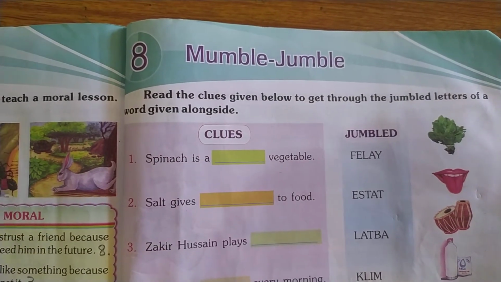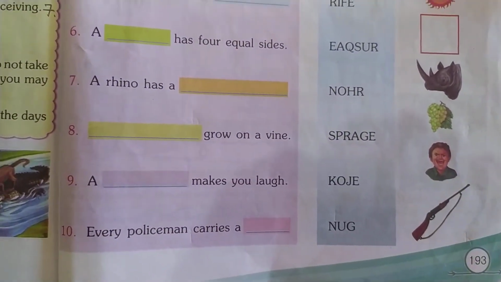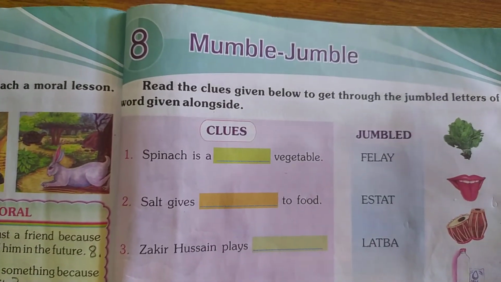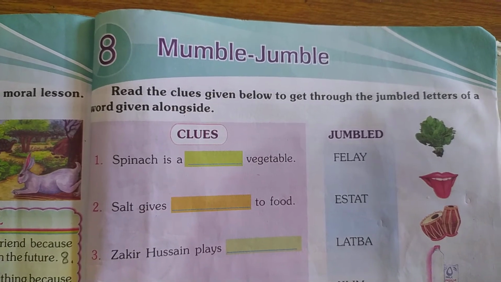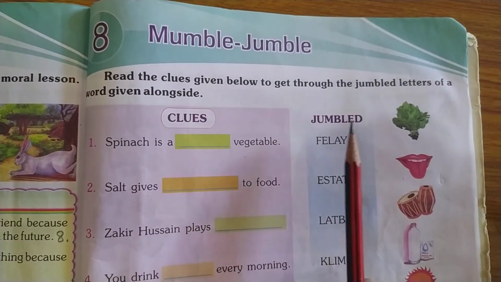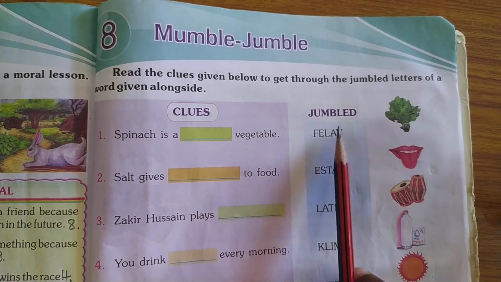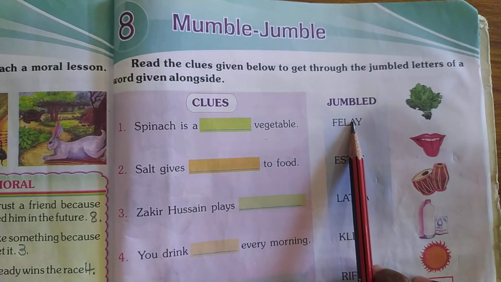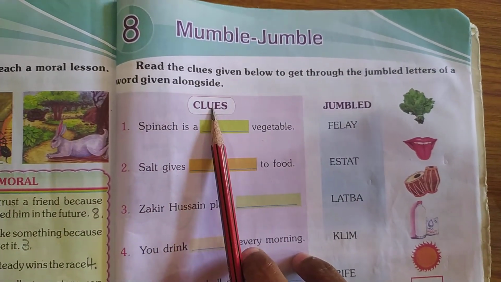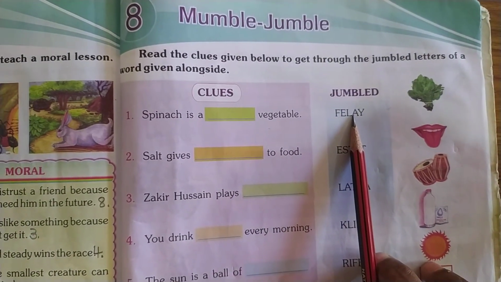So children, lesson number 8, Mumble Jumble. Okay, page number 193. So shall we start writing? Read the clues given below to get through the jumble of a word given alongside. So you can see here these words have been jumbled. We have to find the correct word. Here there are some clues to find these jumbled words. So shall we start?